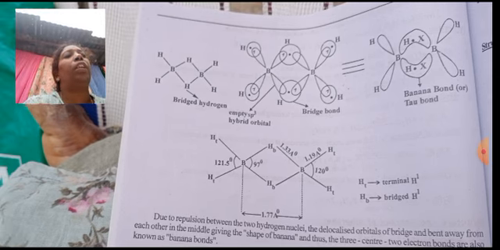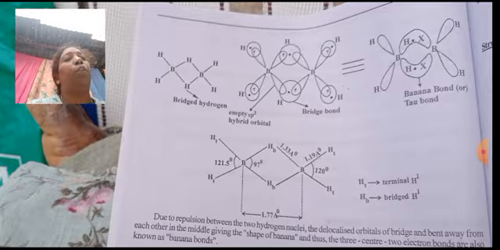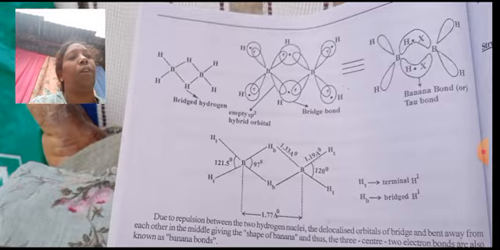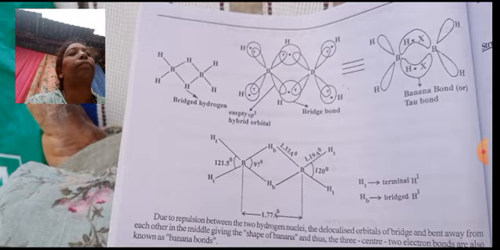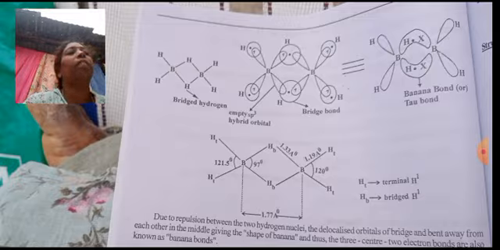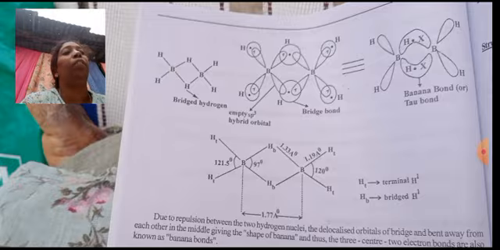Now, if you hold the two borons on two sides and rotate the molecule up and down, the central bridged bonding will be in the form of a banana bond or tau bond.